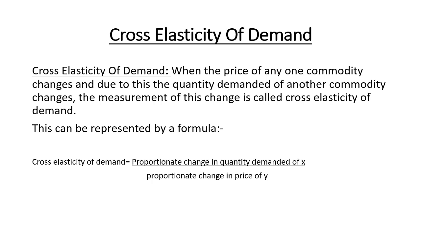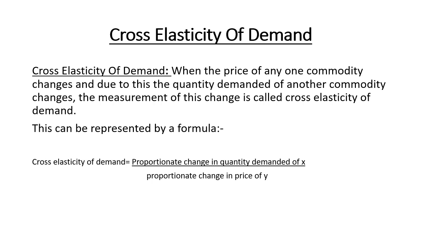We very normally take the example of tea and coffee. If the price of tea rises, the demand for coffee will rise because tea will become less convenient to buy, and coffee becomes a bit cheaper in front of tea, right?